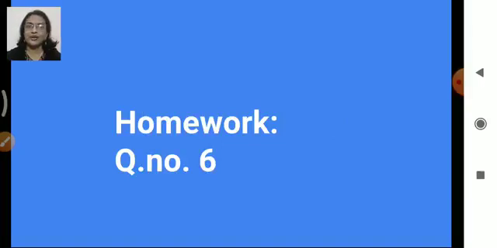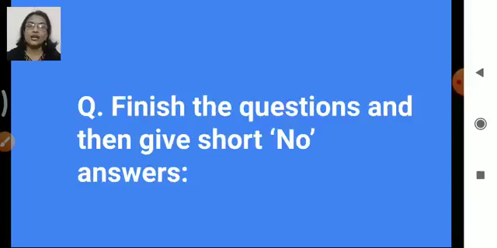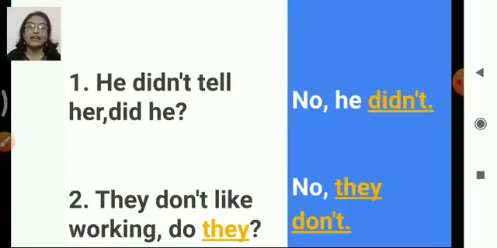Okay, now let's do the other exercise. Finish the questions and then give short no answers. It is the same as the previous one. The question will be incomplete and we have to complete it, and then we also have to give the short no answer to the question. Ready to go? Let's see. He didn't tell her, did he? So the answer is no, he didn't.